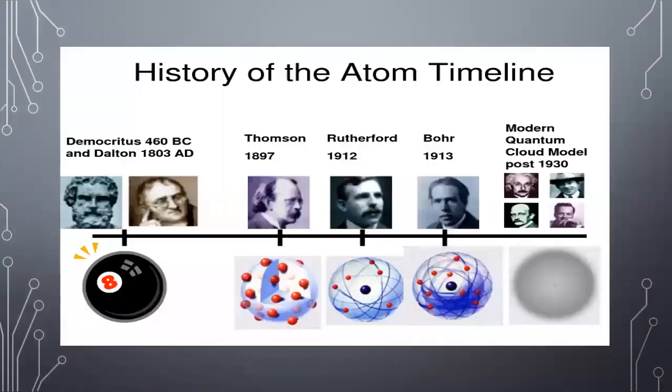This is the history of the atom timeline. This is the very old and first picture of an atom given by Democritus and Dalton. And as time passes, modifications were made in atomic structure, and this is the new picture of an atom which was given by the scientist, modern quantum cloud model post 1930.